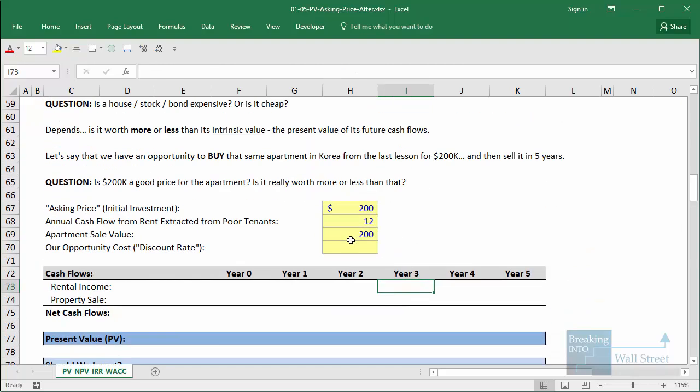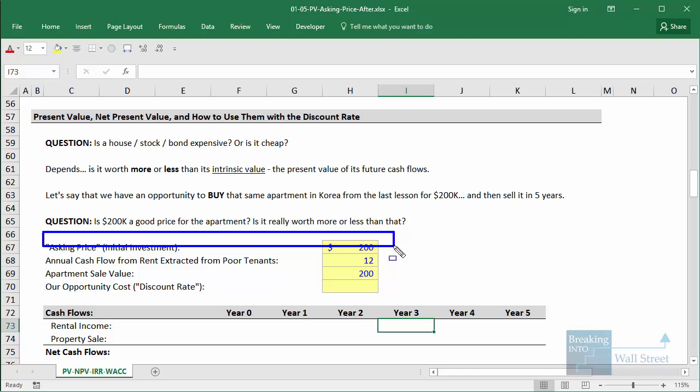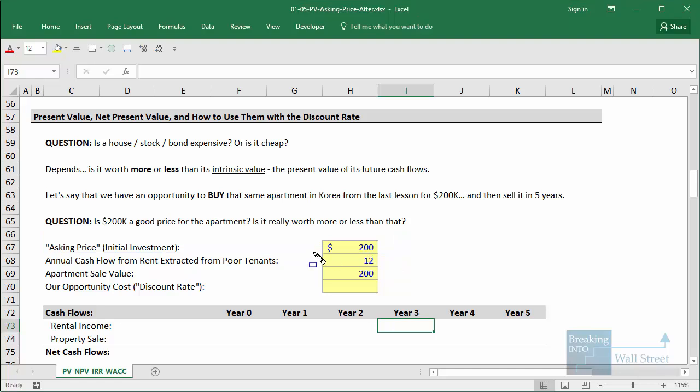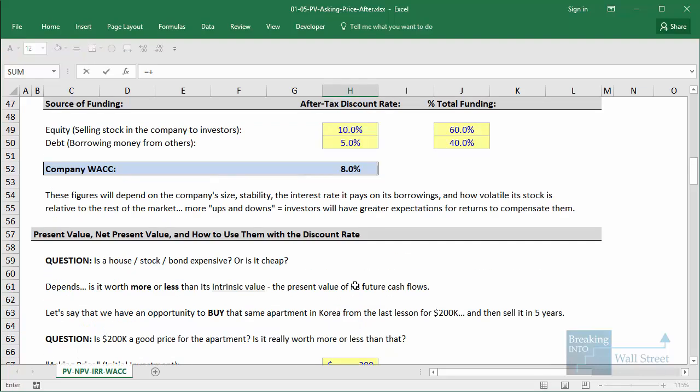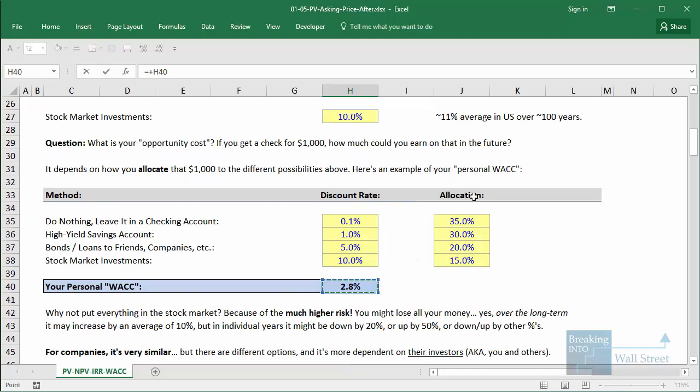So we're going to say that the asking price of this apartment is $200,000 to match up with what we had in our discussion of the apartment in Korea. We'll say that the annual cash flow is $12,000. That's what the rent is. And we'll say that we can sell it at the end for $200,000. So this pretty much matches the numbers that we had before. And for our opportunity cost, our discount rate, we'll go up and use the 2.8% personal WACC number that we calculated previously.